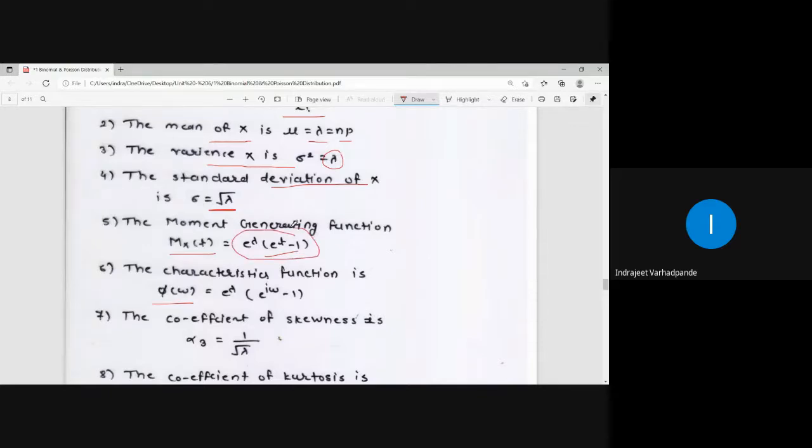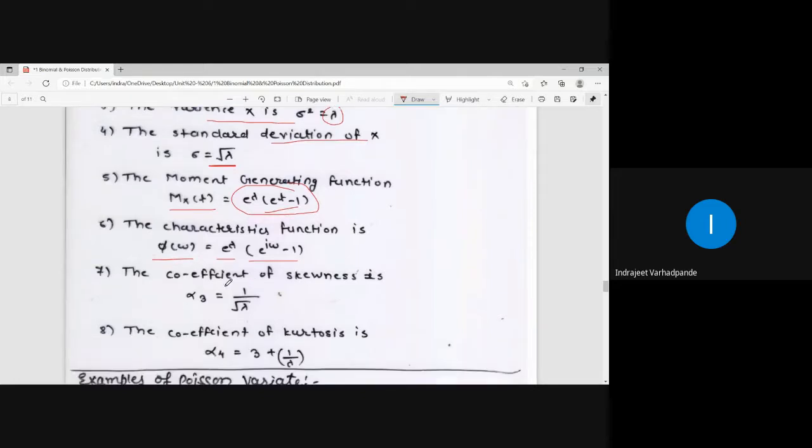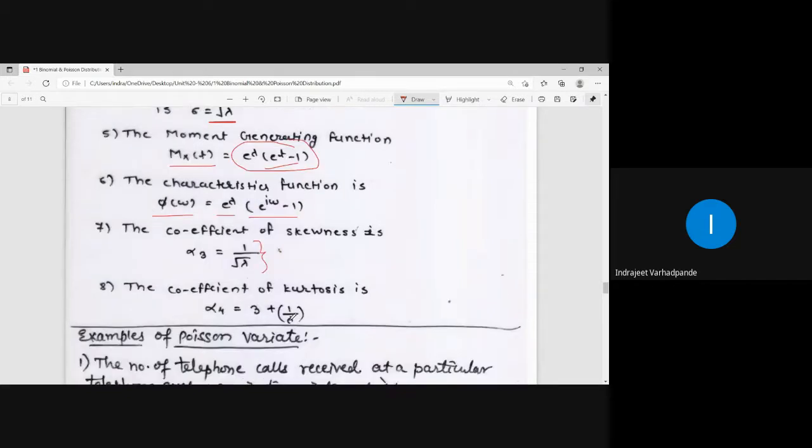So it is e to the power lambda into (e to the power iw minus 1). This is what the characteristic function is. The coefficient of skewness is alpha 3, which is 1 upon under root of lambda, and the coefficient of kurtosis is alpha 4, which is 3 plus 1 upon lambda.